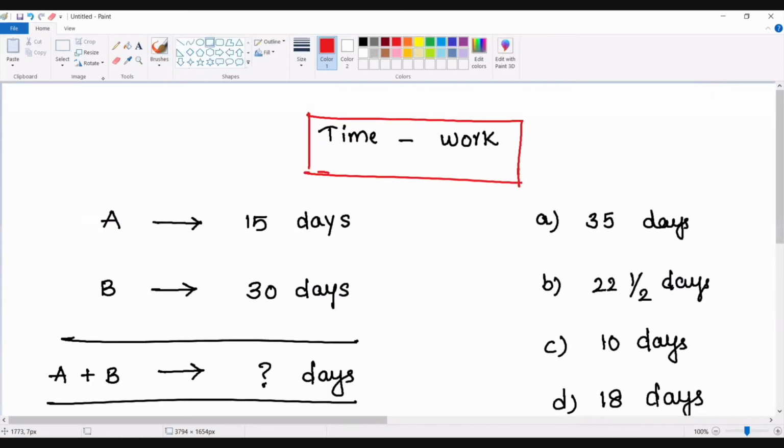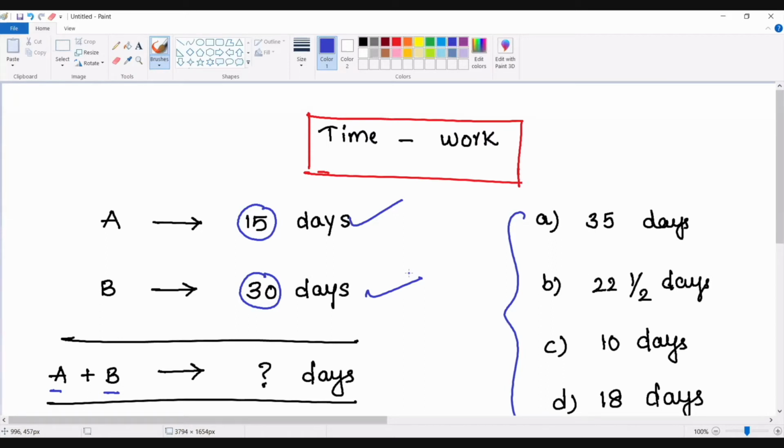This is a common sense point which I want to tell you. If you observe the previous question, it was narrated in such a way that A can do a work in 15 days, B can do a work in 30 days. Now the question: if A and B are working together, then how many days are required to finish the work? We have some option choices here. Let me use the option choices to solve the question first of all. A is able to finish a work in 15 days. B can do that work individually by taking 30 days.